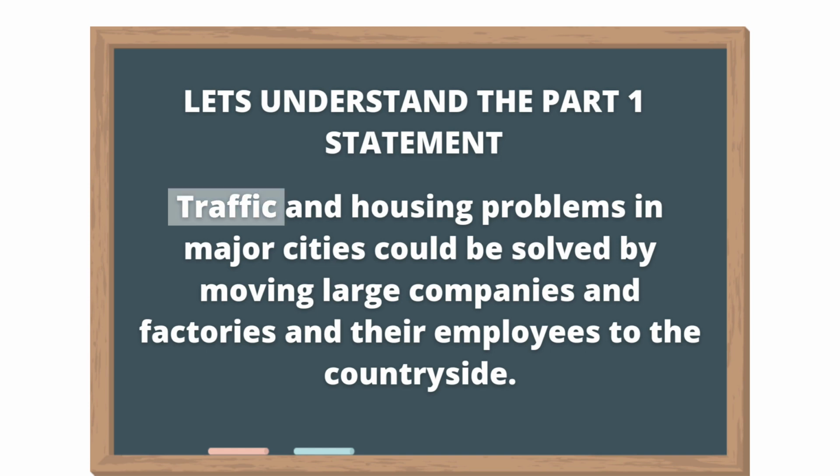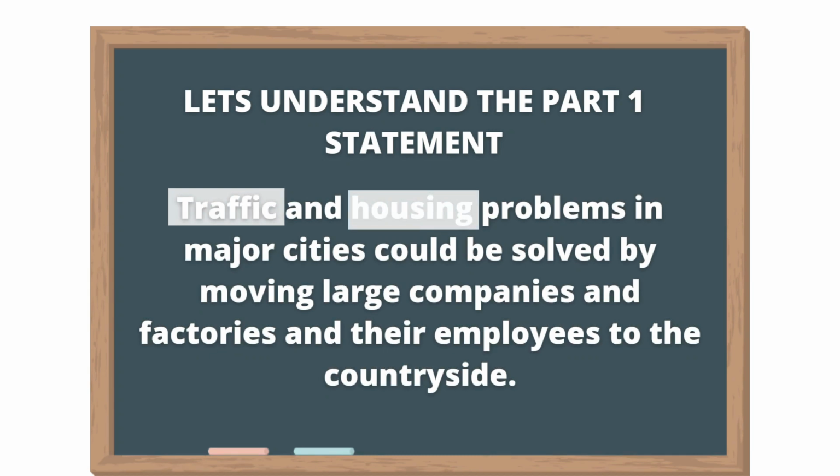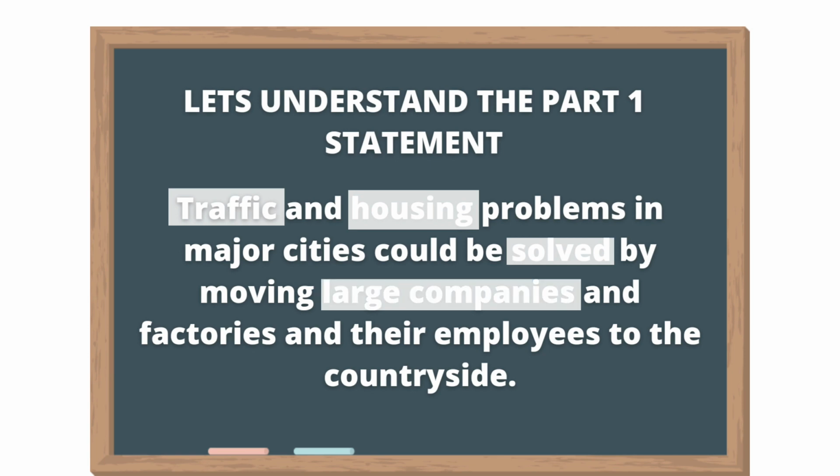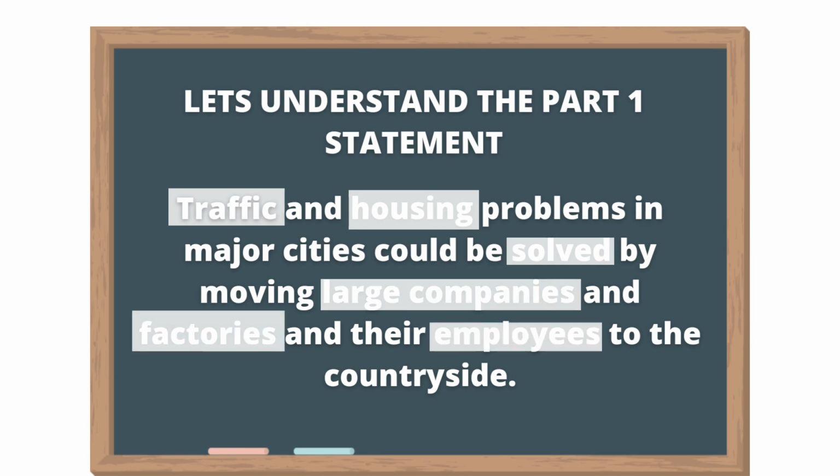The first keyword is traffic and the second is housing. These are the two problems mentioned in the statement, and there is an opinion that these two problems can be solved if large companies, large factories and their employees are moved to countryside, which is a village, where the area is large and there is no traffic there.